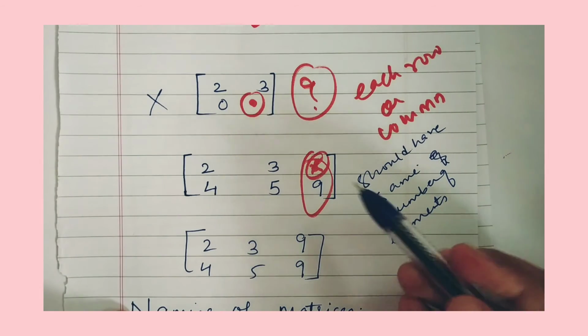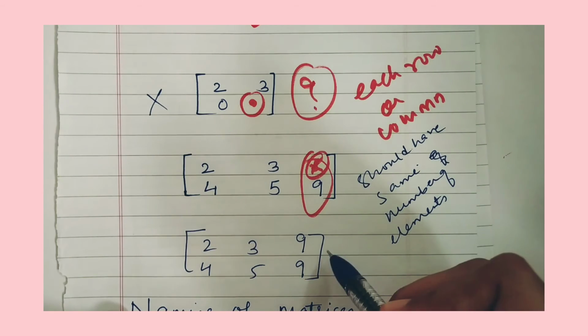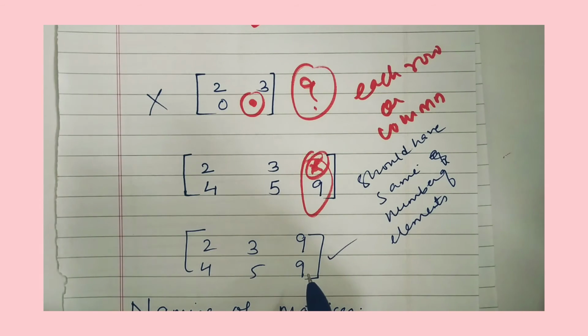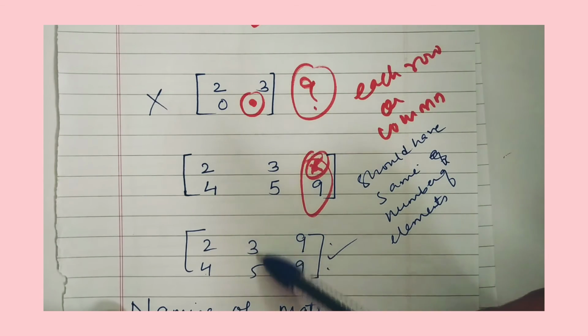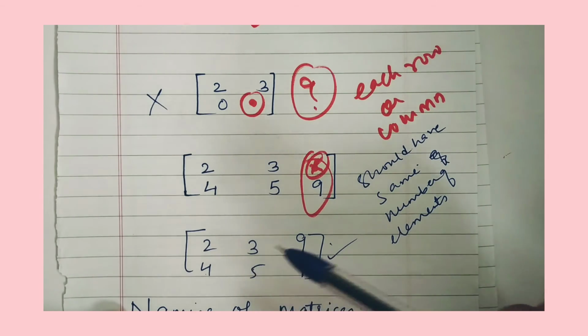Now, is the same example a matrix? Yes, because I have arranged my numbers in a rectangular array with rows and columns having an equal number of elements. The first row has 3 elements, and the second row also has 3. The first column has 2 elements, and the second and third columns also have 2 elements. So this is how the definition of matrices works.